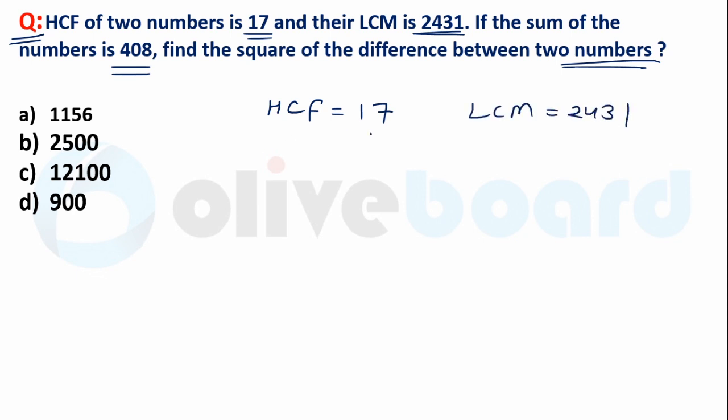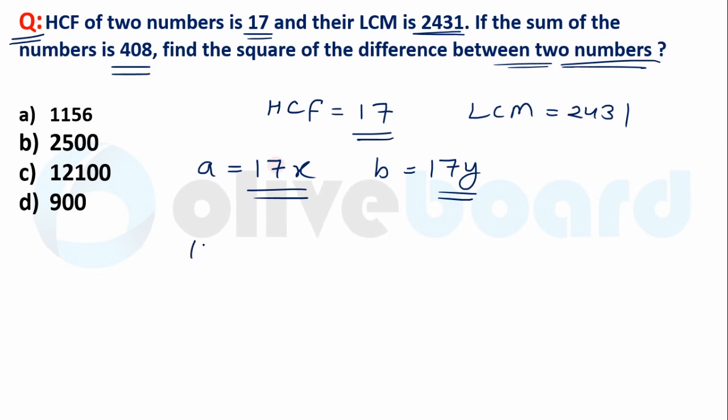We know that if HCF is 17, then we can write the numbers as 17x and 17y. Clear? 17x and 17y. So we have to find the square of the difference between two numbers, which means we have to find this value. Clear?